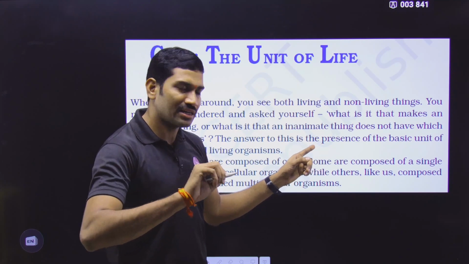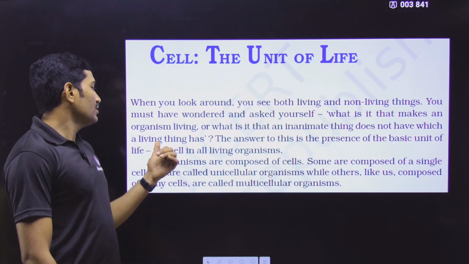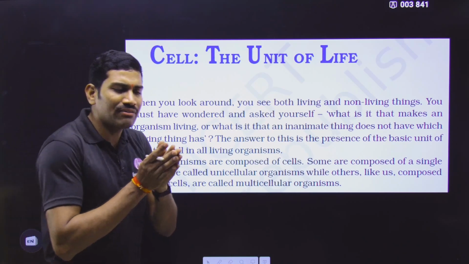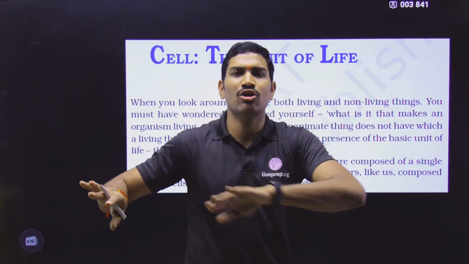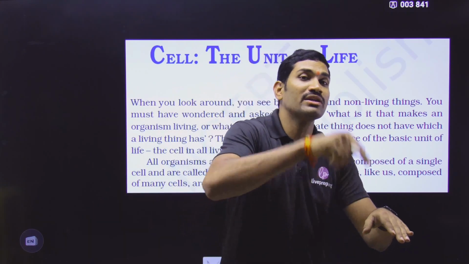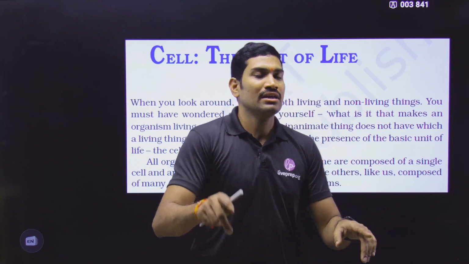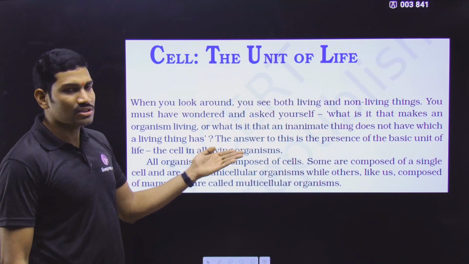If you want to underline and write it. Inanimate is non-living thing, which does not have what a living thing has. So how are you differentiating between living organism and non-living thing? What is present in living organism, what is not present in a non-living thing, so that these two are differentiated. This is the question they are asking. So the answer also they are giving.